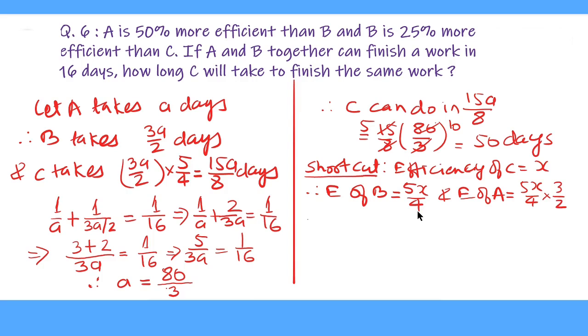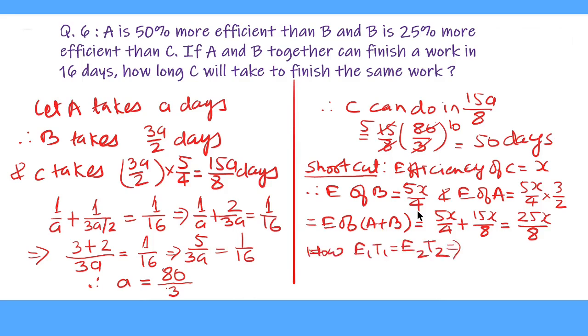So this is equal to efficiency of A plus B, equal to 5x upon 4 plus 15x upon 8, that is 5 multiplied by 3 upon 4 multiplied by 2, which is 15x upon 8. This is equal to 25x upon 8. Now we use the formula E1 T1 equal to E2 T2. This gives 25x upon 8 into time taken by A and B, equal to 16.